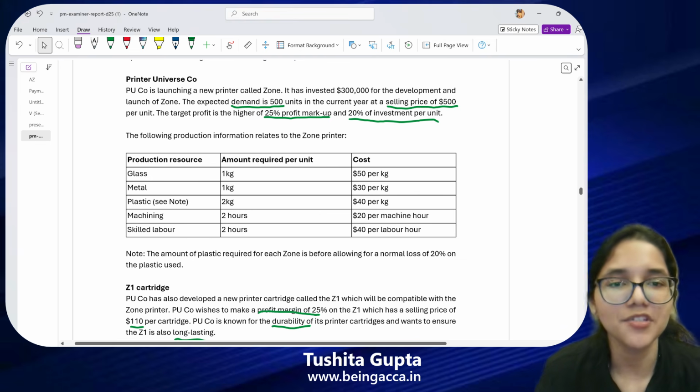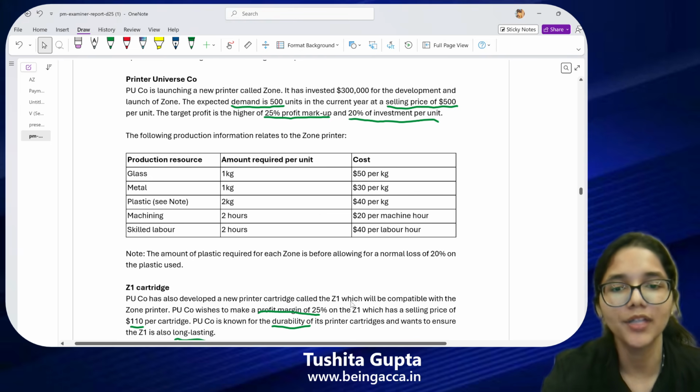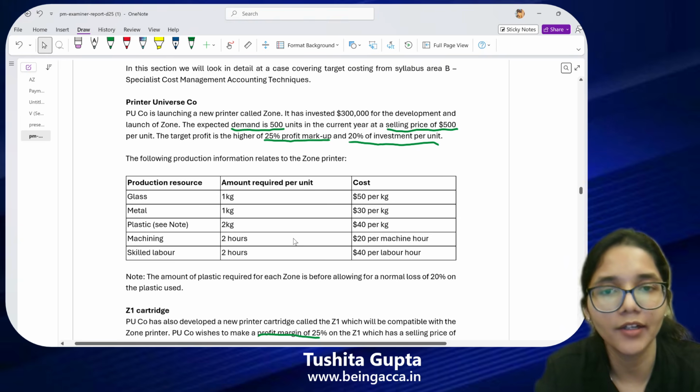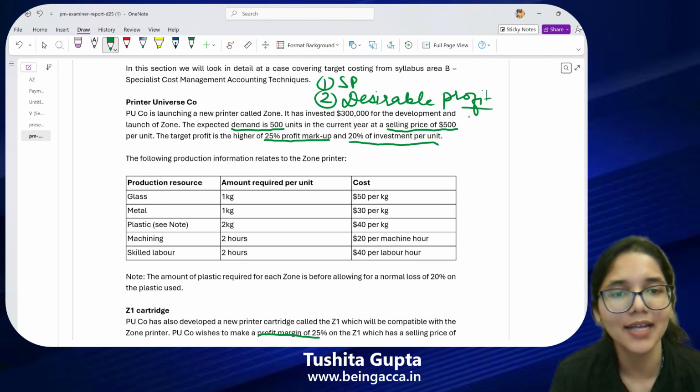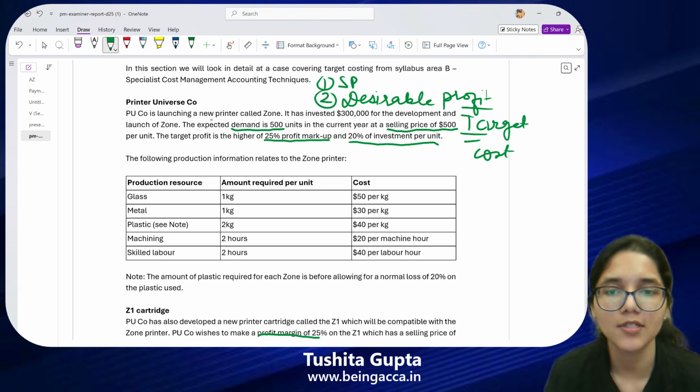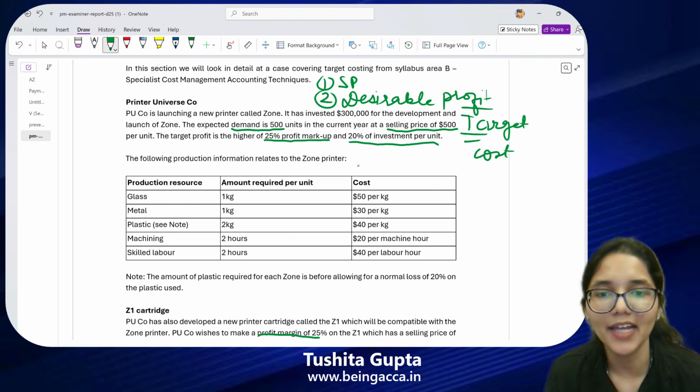All right, so let's try and solve this one together. I know the steps that I have studied with target costing, what exactly do I have to do? My first step is to find out the selling price which will be acceptable by the market. From that, the second step is I deduct a desirable profit margin which I want to obtain. So the desirable profit I deduct from the selling price and that helps me find out my target cost. Same working I will do over here also. Selling price is given to me, $500 is what the market will be willing to accept.